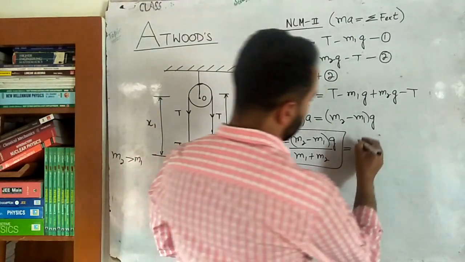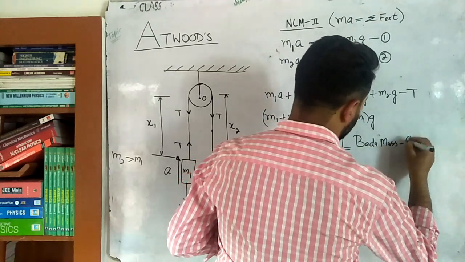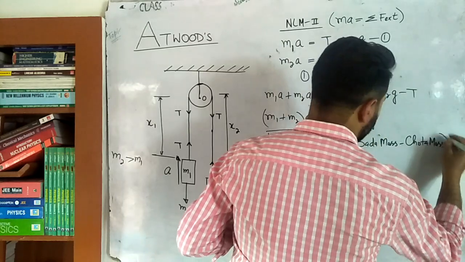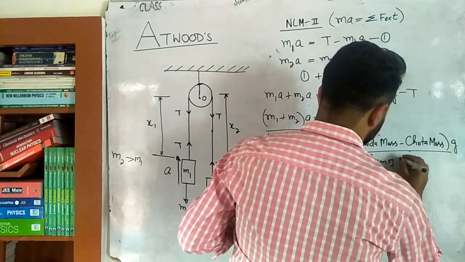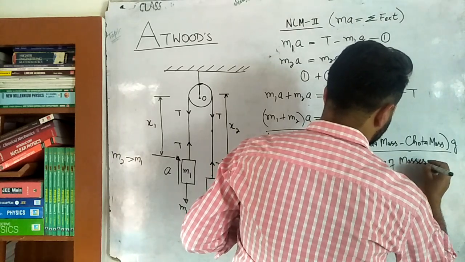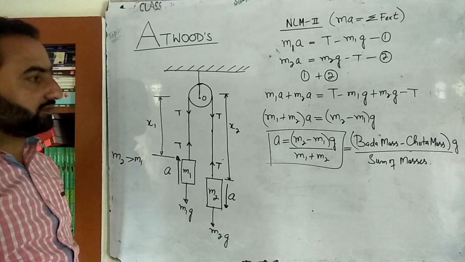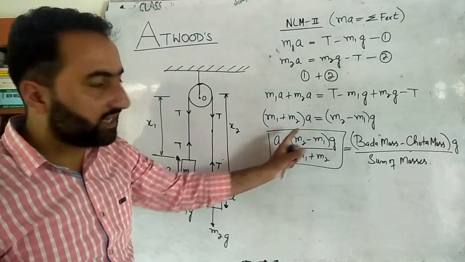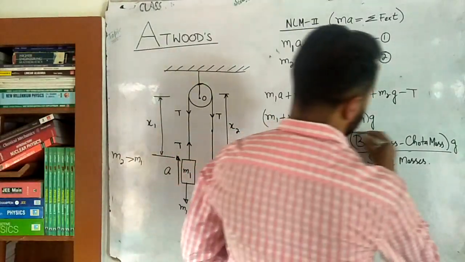So remember it like this: bigger mass minus smaller mass, multiplied by g, divided by the sum of the two masses. Since m2 is greater than m1, it is bigger mass minus smaller mass divided by the summation of the two masses, multiplied by g. That's the way to calculate the acceleration in the Atwood machine.